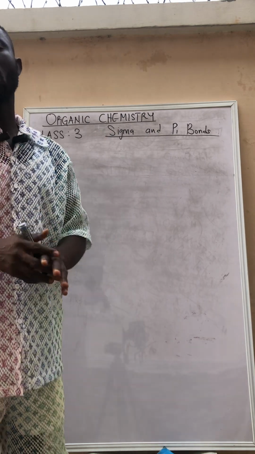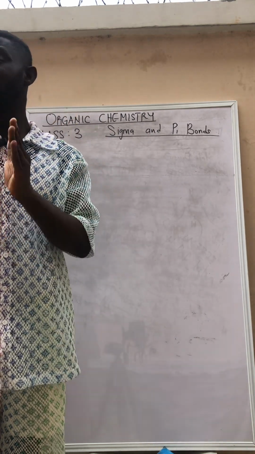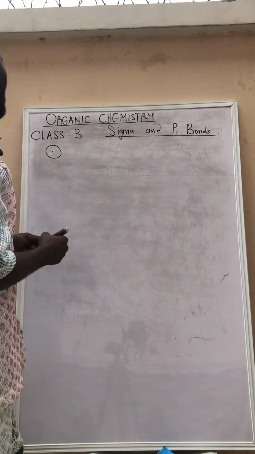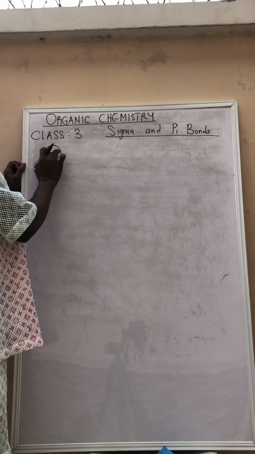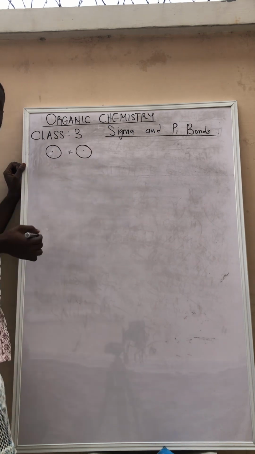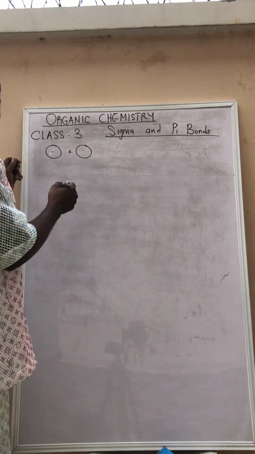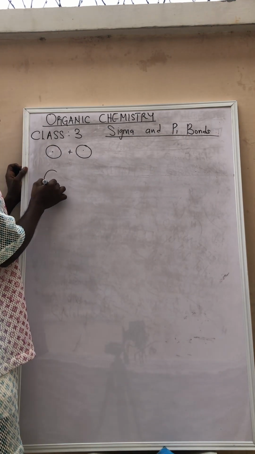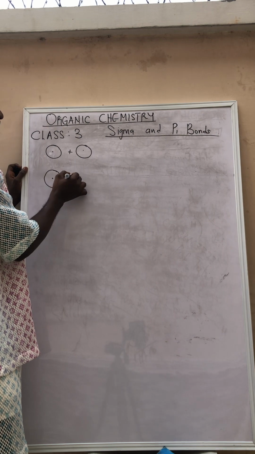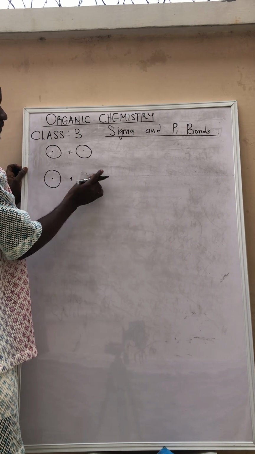Sigma bond can occur in three ways. Number one, when you have s orbital and another s orbital, you can form a sigma bond. You can equally form a sigma bond when you have s orbital plus p orbital.